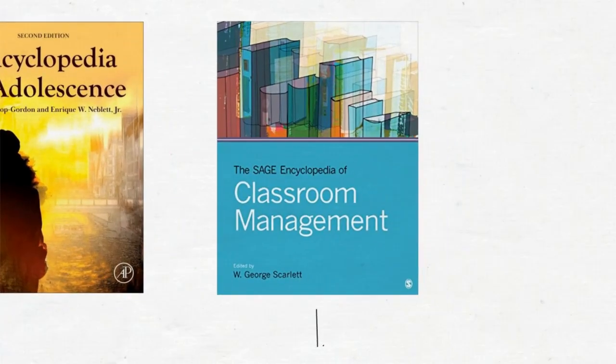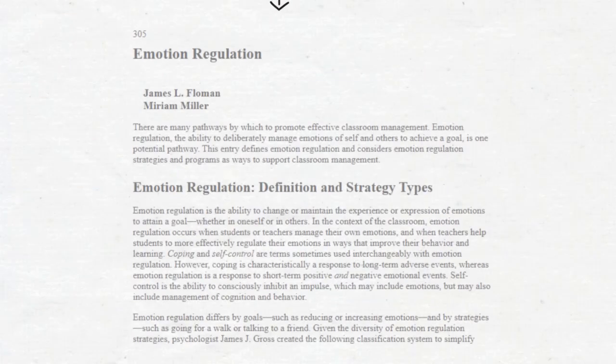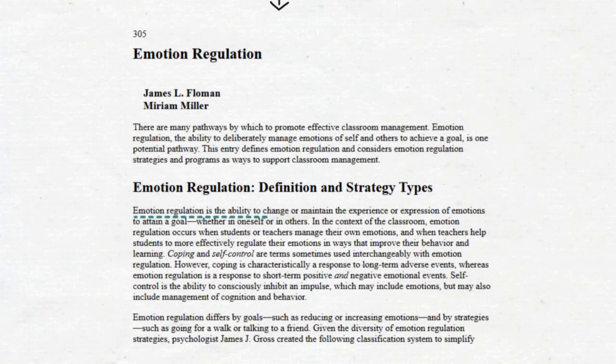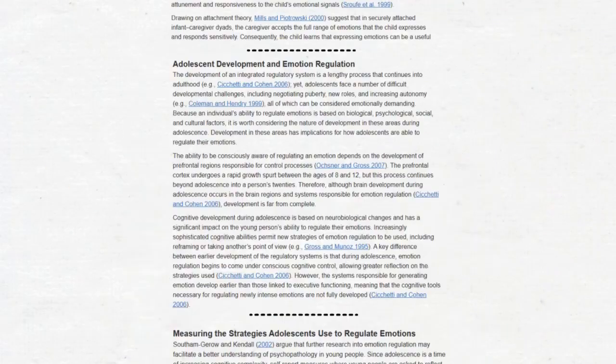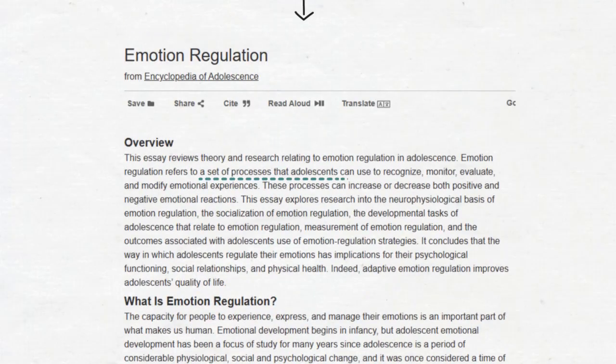Here in the Encyclopedia of Classroom Management, we find that emotion regulation is the ability to change or maintain the experience or expression of emotions to attain a goal, whether in oneself or in others. And here in the Encyclopedia of Adolescence, it's defined as a set of processes that adolescents can use to recognize, monitor, evaluate, and modify emotional experiences.